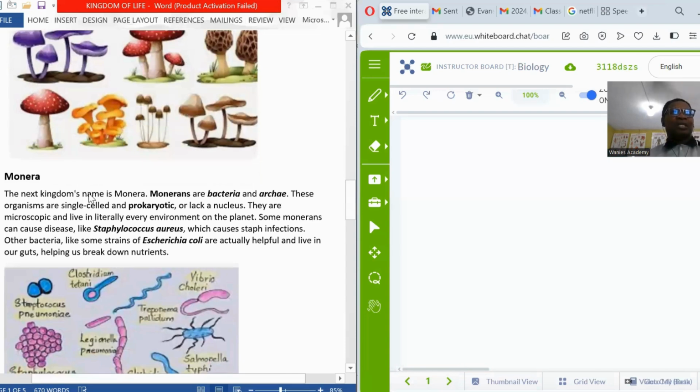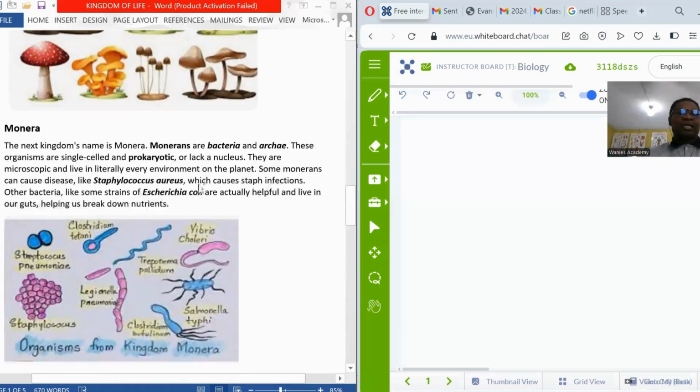Another kingdom is the kingdom Monera. Monerans include the bacteria and archaea. The bacteria are prokaryotic in nature. That means they don't have a definite nucleus. Their cells lack a nucleus, but their genetic materials are housed in plasmids. Their DNA are housed in plasmids. They can be microscopic in the sense that some of them are so minute that they cause diseases.